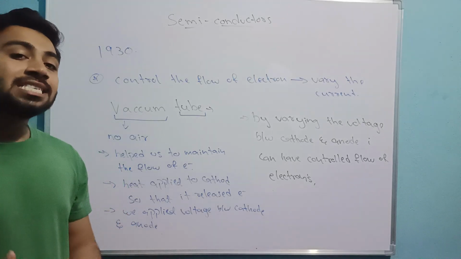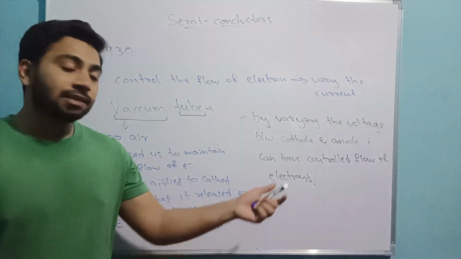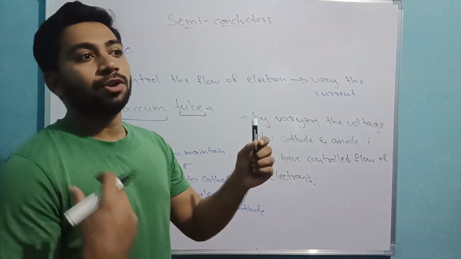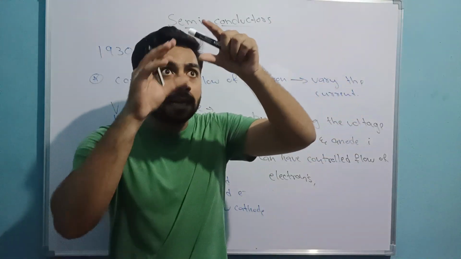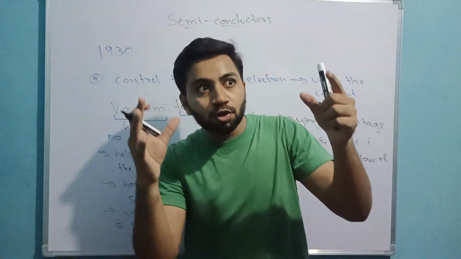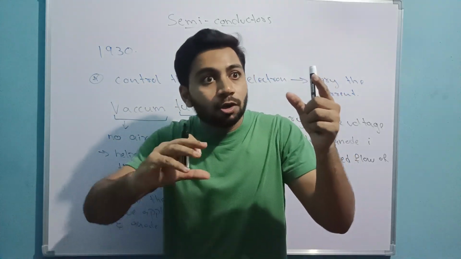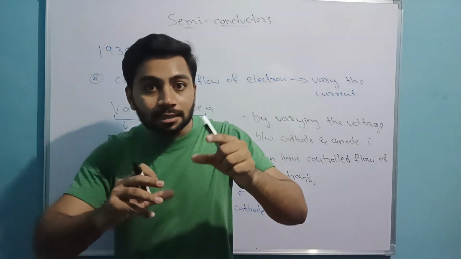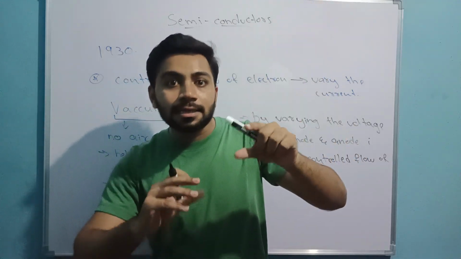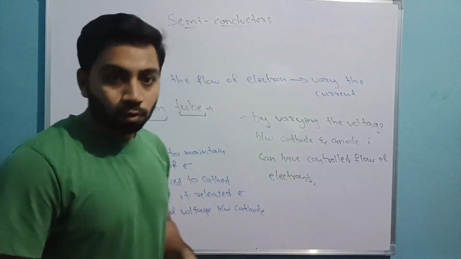Now, the main disadvantage of this cathode ray tube. It was very good, but it is very bulky. If you give some heat to the cathode, it starts releasing electrons. Those electrons enter the vacuum tube, and I apply some voltage to maintain the flow of these electrons, either increasing or decreasing them. This is how I maintain the flow.